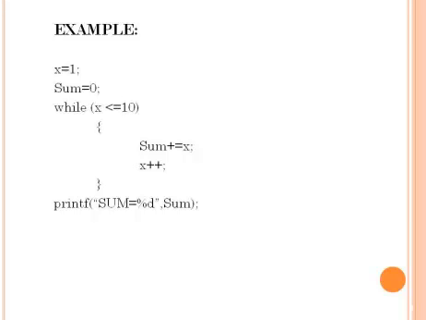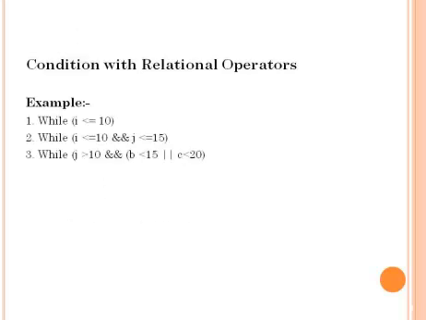Let's consider some more examples on conditions using relational operators. Here, let us assume i equals to 10 and j equals to 15, b equals to 3 and c equals to 2.